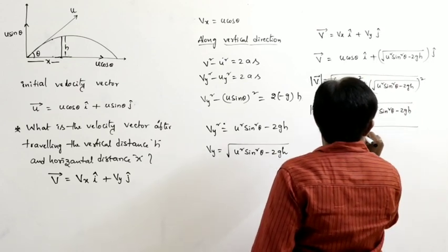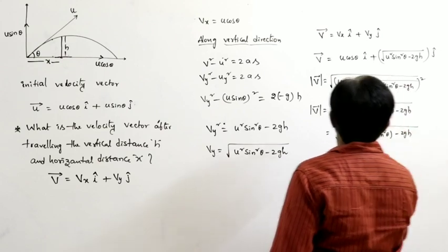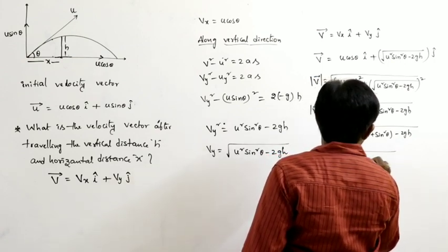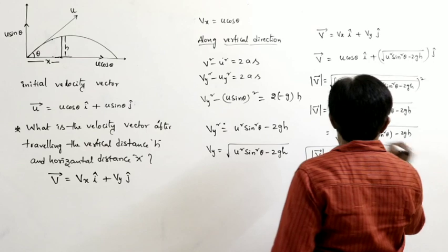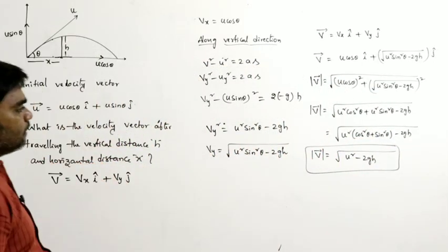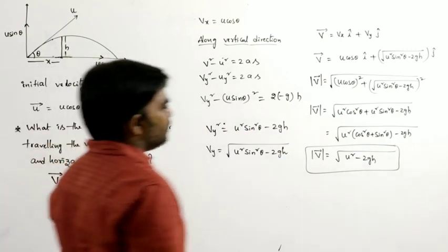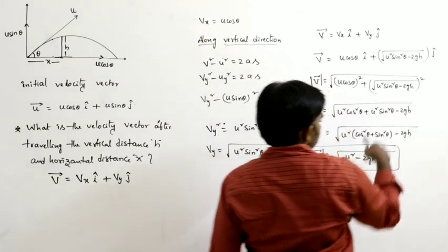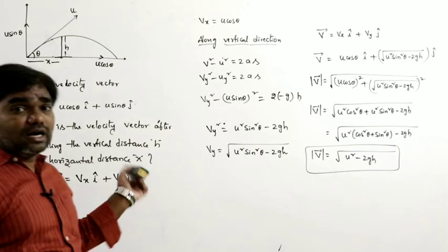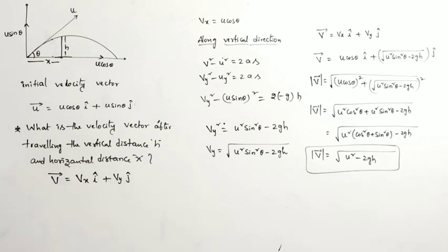Taking u square common, cos square theta plus sin square theta is 1, so the magnitude of v bar equals under root u square minus 2gh. Here the square root gets cancelled, leaving this value. So this is the velocity after time t seconds and the velocity after traveling through the vertical distance h. We can calculate anything based on this.